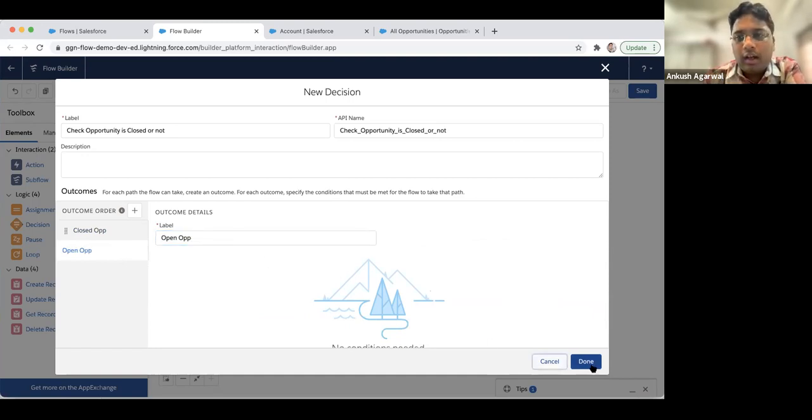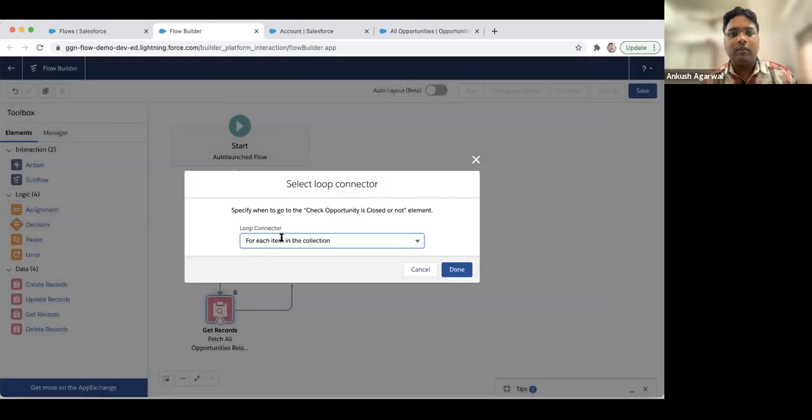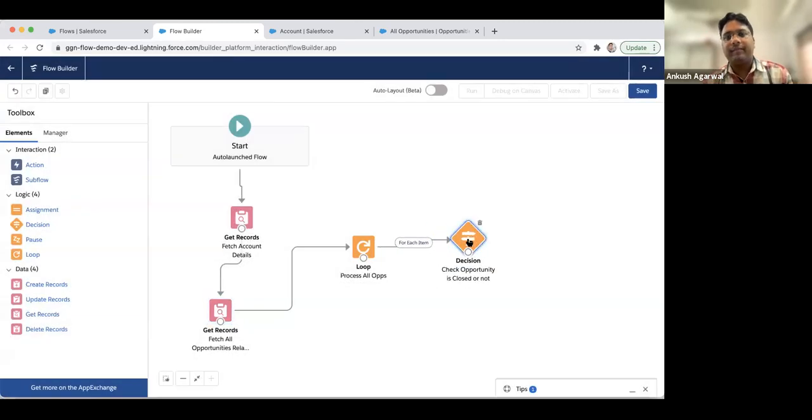So if another person is using it, or comes back after a few months, they'll have an idea. While we connect any loop connector, it will ask whether you want for each item or after the last item. Currently we'll be processing each opportunity, so we're selecting the first one.